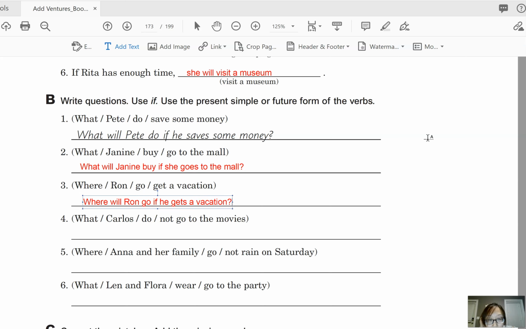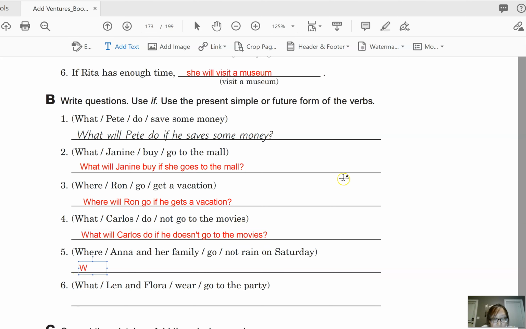Okay, where will Ron go if he gets a vacation? And then number 4, what will Carlos do if he doesn't go to the movies? Okay, so you can see here, not go, this is a negative, so we can say doesn't. What will Carlos do if he doesn't go to the movies?